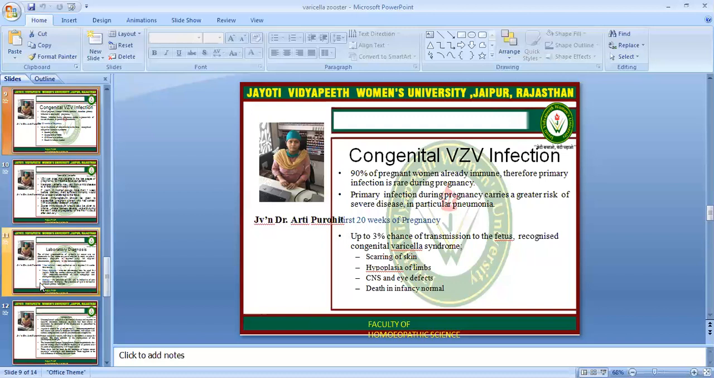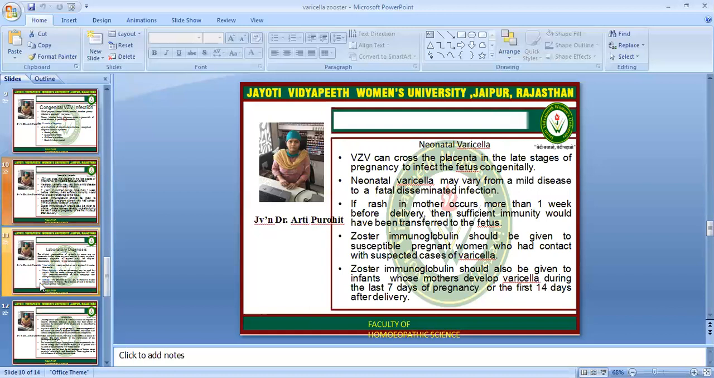Recognize congenital varicella zoster syndrome. Scarring of the skin is there, hypoplasia of the limb is there, CNS and eye defects are there, and death in infancy is not uncommon. Neonatal varicella. Varicella zoster virus can cross the placenta in the late stages of pregnancy to infect the fetus. Neonatal varicella may vary from a mild disease to a fatal disseminated infection.